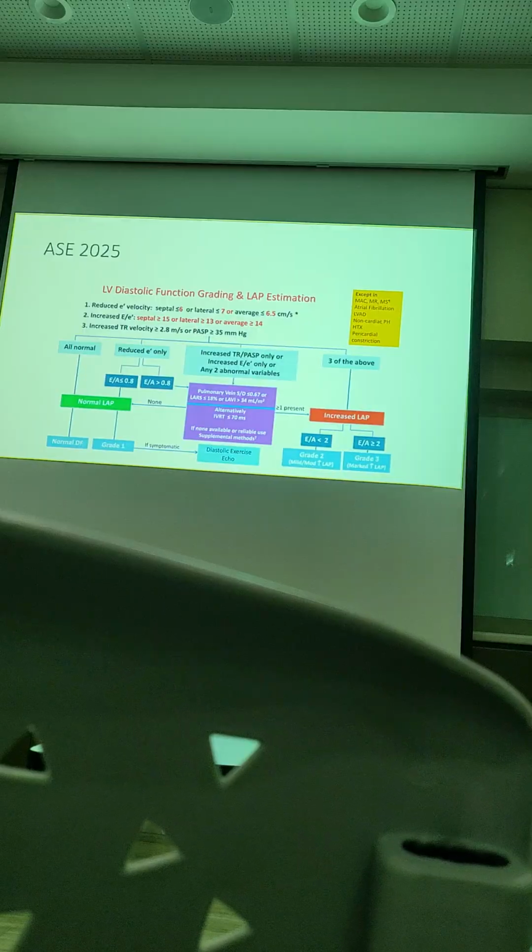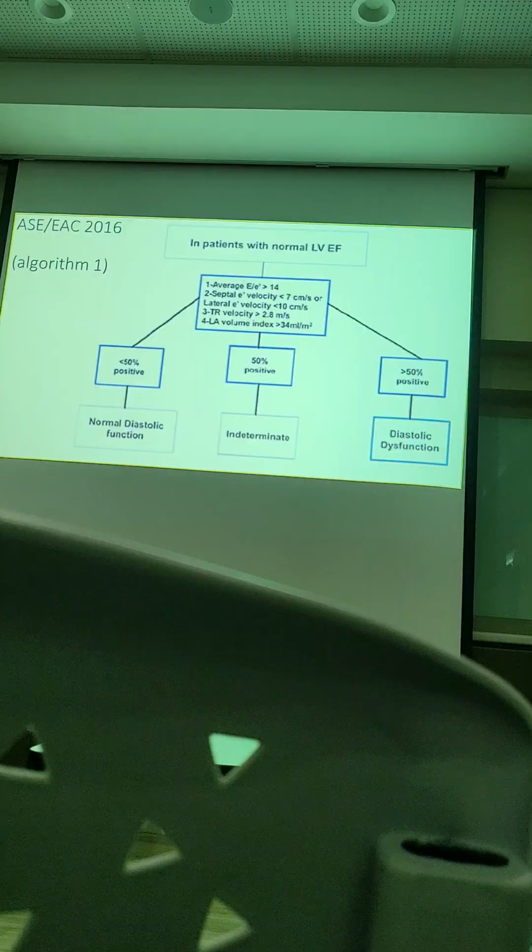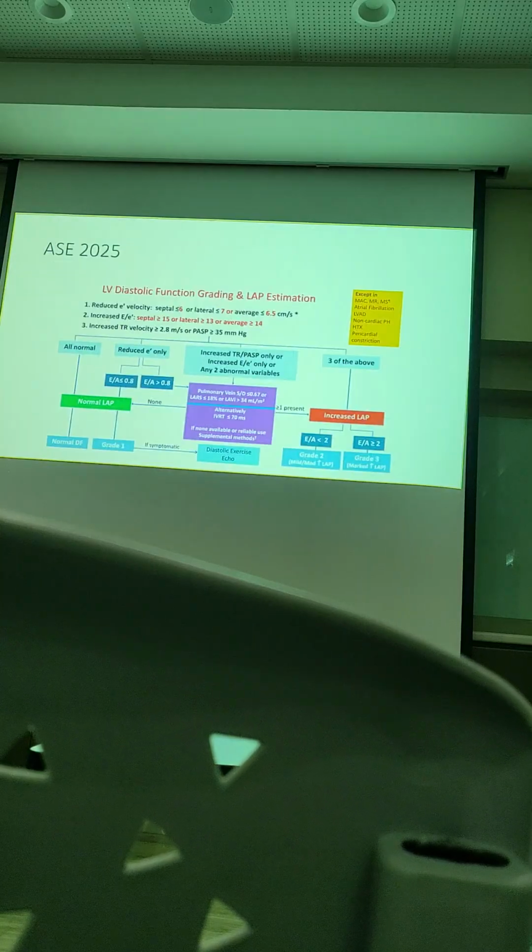So now the criteria change from 4 become 3. If you look at the 3, the first criteria is your E prime. Okay, so E prime septal is less than 6, lateral is less than 7. Kalau follow the old guideline, is 7 and 10, right? So the new one, they change to 6 and 7. This is also based on the study. So the cutoff less than 6 and less than 7 for lateral significantly shows that there's problem with the diastolic dysfunction. So this is the first criteria.